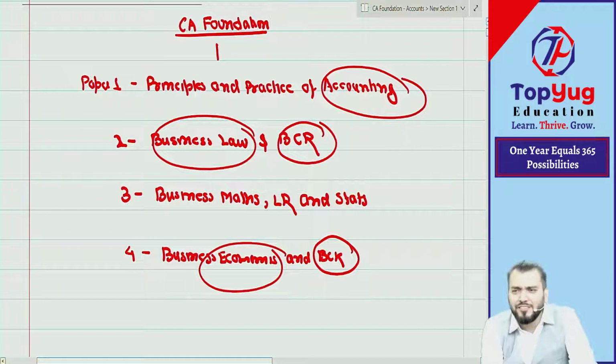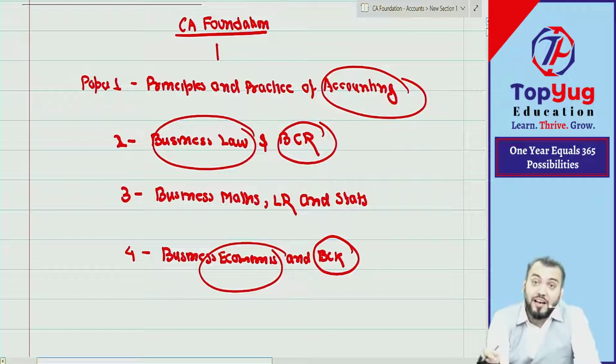When I was in CA Foundation, I was just like you. I am also a chartered accountant. I need to inform you. I passed in the year 2005. In 2005, right now 2022. Please don't calculate my age. So for age it is silent. But 2005 to 2022 is a long journey.